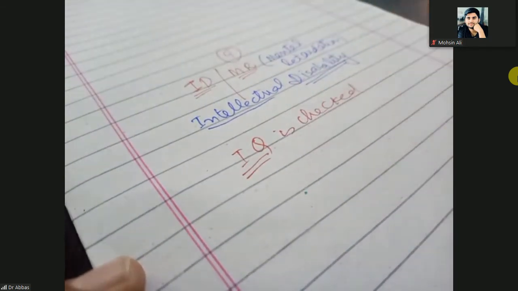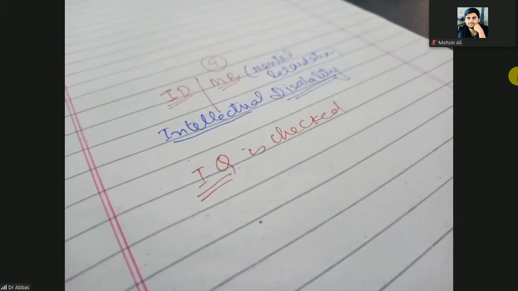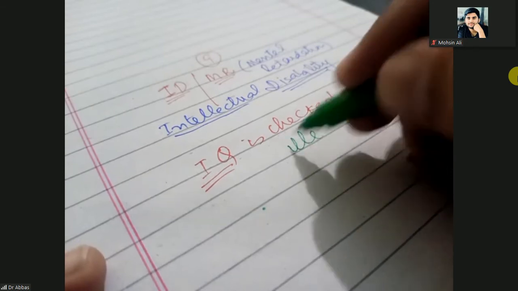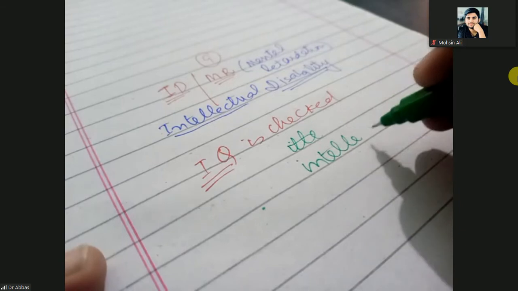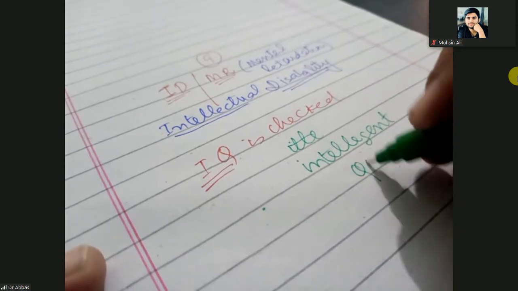When you want to check whether the person is intelligent or not, then you will check the IQ. IQ stands for intelligent quotient.